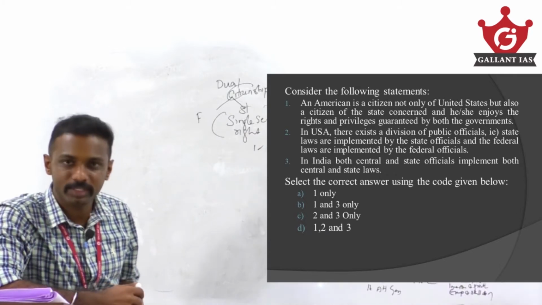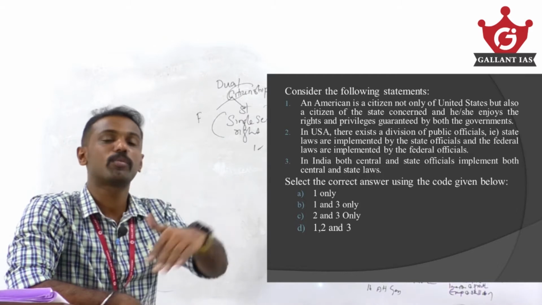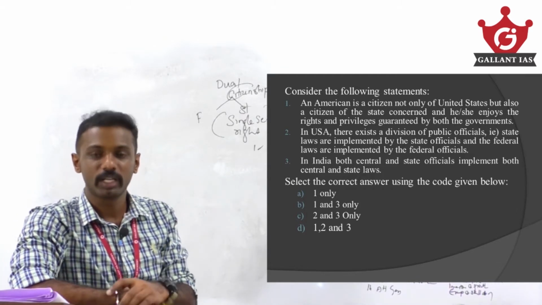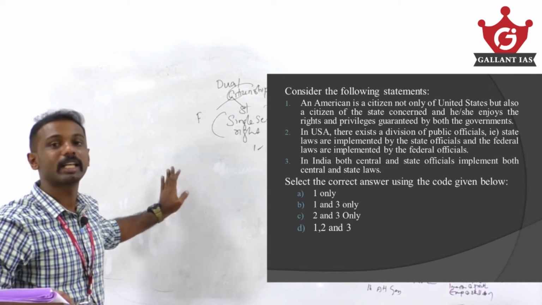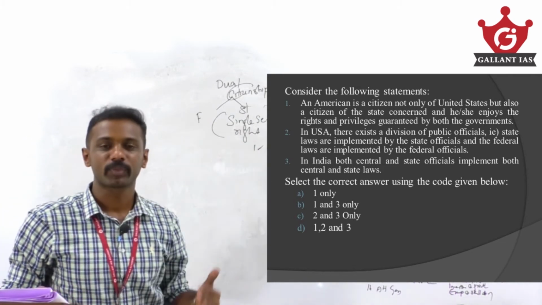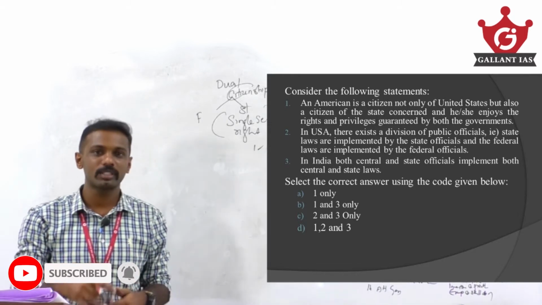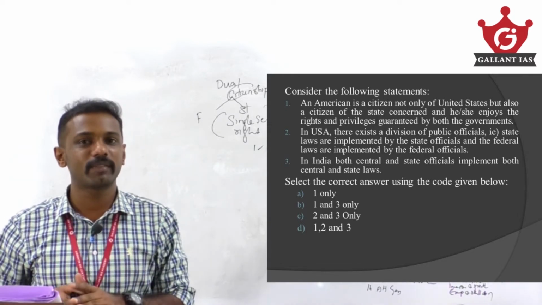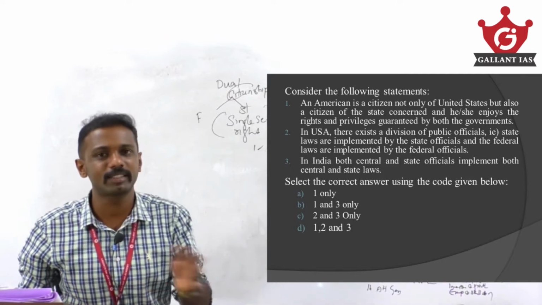Why? In case of USA, they are a more rigid federalism. The states are also more powerful. Clear? In USA, the states are more powerful. So in their case, the central or federal laws are implemented by federal officials. For that, separate officials are there. And to implement state laws, there is a separate set of state public officials. But in case of ours, a single set of officials implement both central as well as state laws.